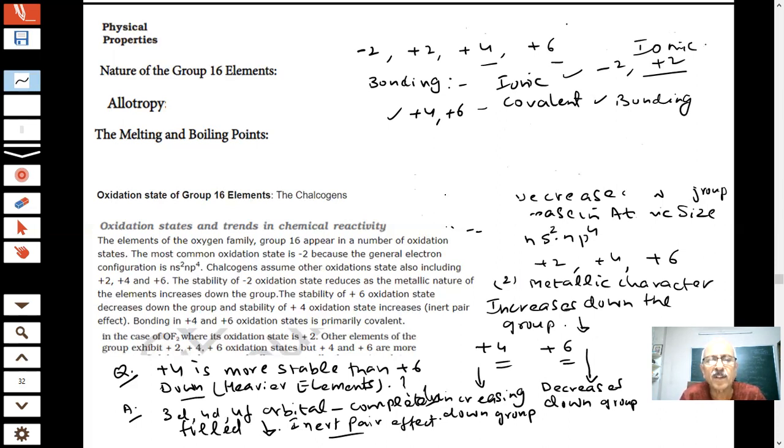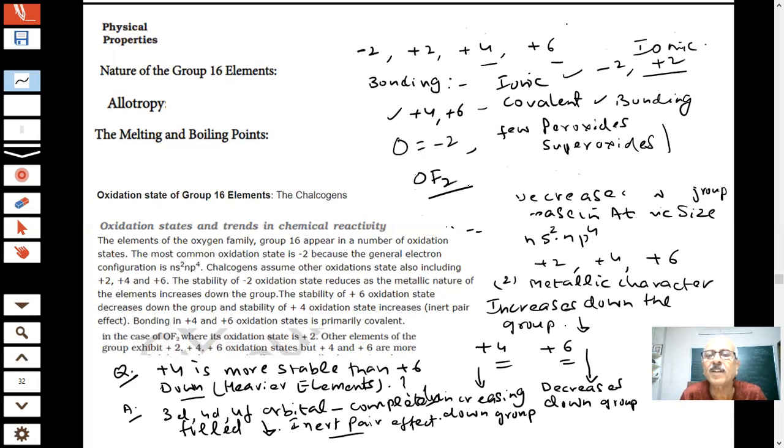So we understood in this case. And the most common oxidation state for oxygen is -2. But in a few cases you have seen peroxides and superoxides also. We'll see more about that later on. But mainly oxygen is -2 because it is a highly electronegative element. But in OF2, what is the oxidation number of oxygen?